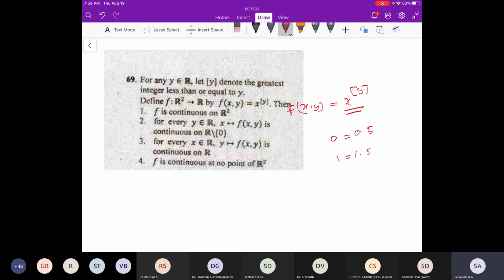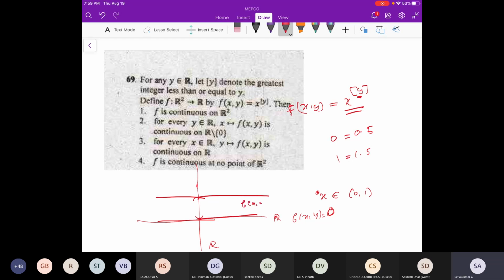For example, if x belongs to some open interval (0, 1), then this map is 0. f(x, y) is 0. I'm trying to say that if we have this plane R cross R, what you could do is take the x-axis and the y-axis, and on this interval we can make the function some constant, some fixed one. For example, on this interval this map is y power 0, right? So x power 0, so 1. f(x, y) equal to 1.